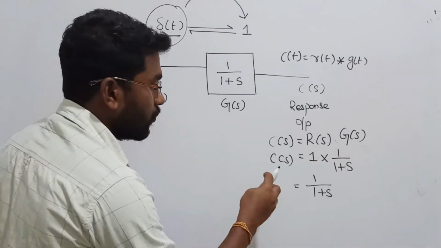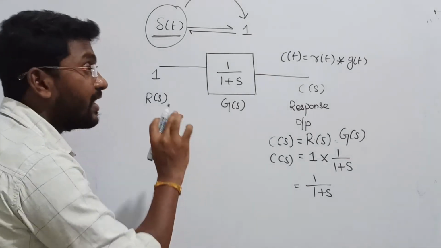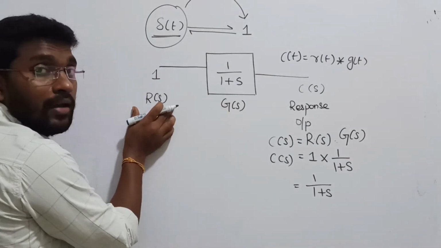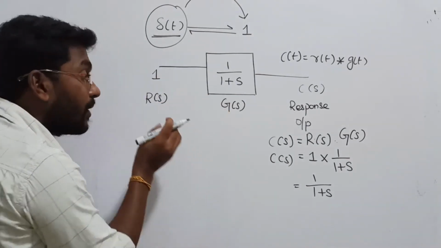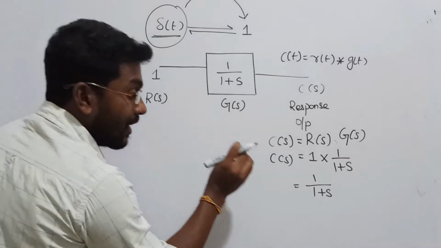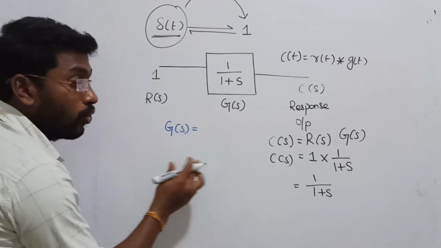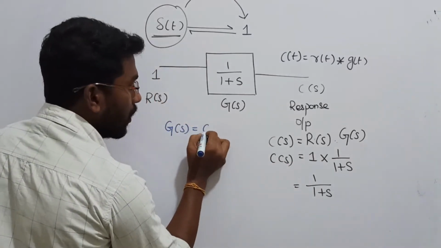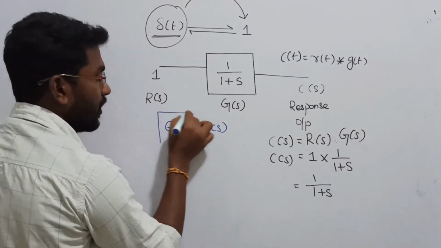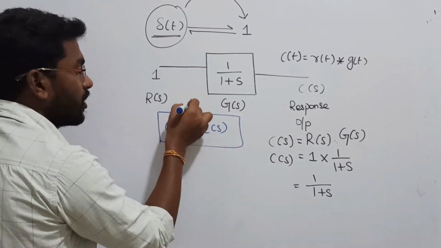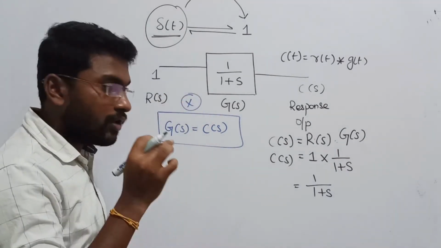So what I have understood from here: if my system is getting tested by an impulse signal, under that condition, my system value will be equal to the response. C of S and G of S will always be equal. That is the most important point always. Now from this moment onwards you have to register.